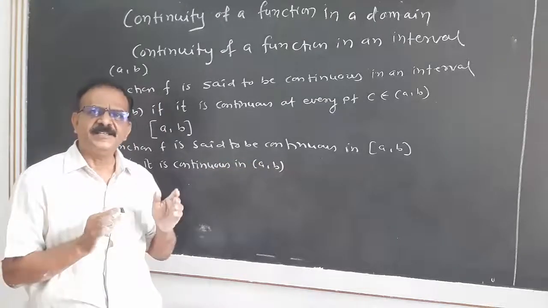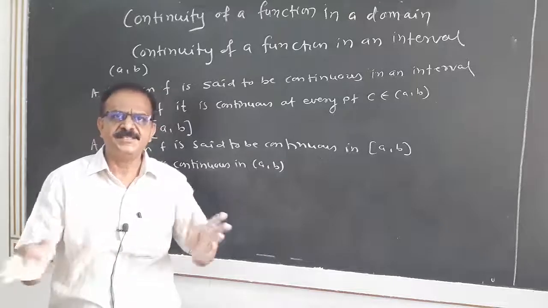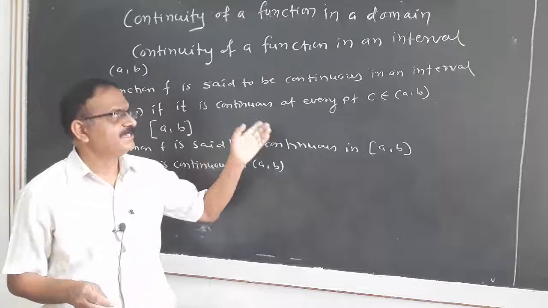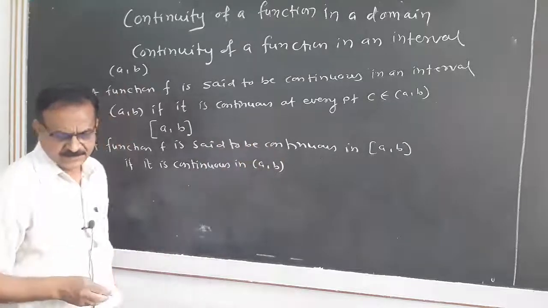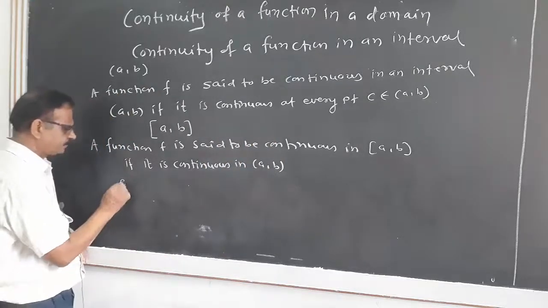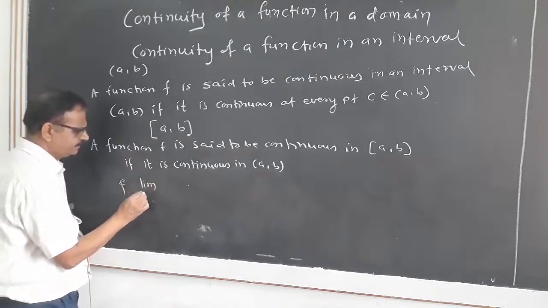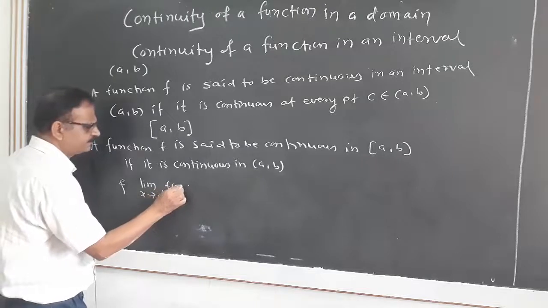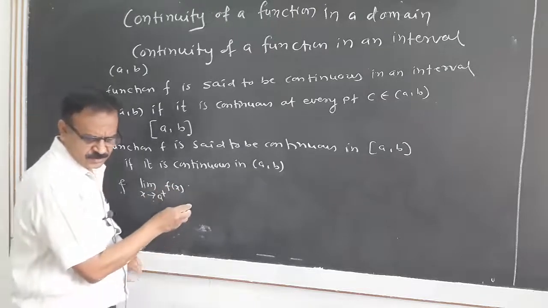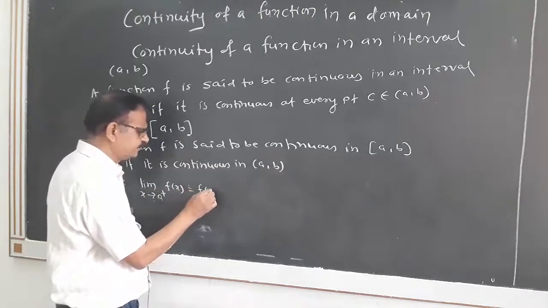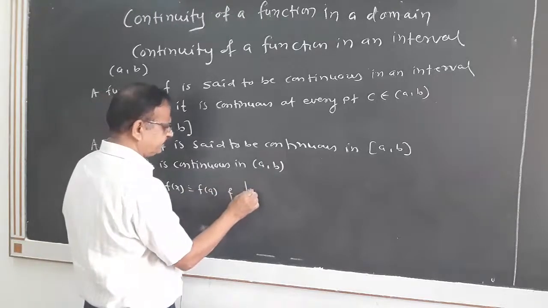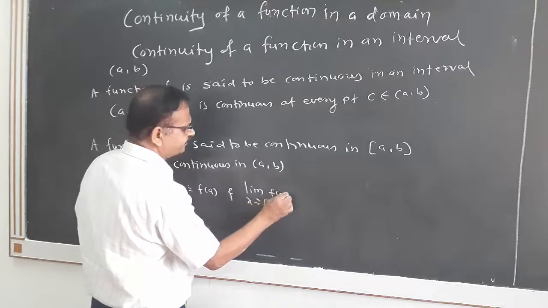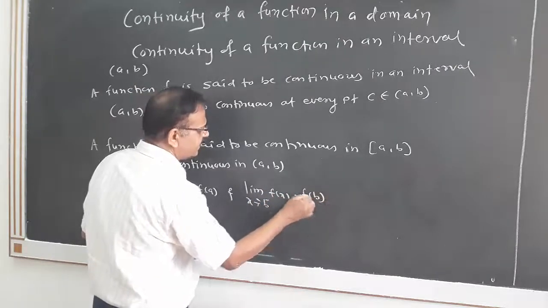That means it is continuous at all points in the open interval AB, that means it is continuous at all C such that C belongs to AB, and limit x tends to a plus of f(x) equal to f of a, and limit x tends to b minus of f(x) equal to f of b.